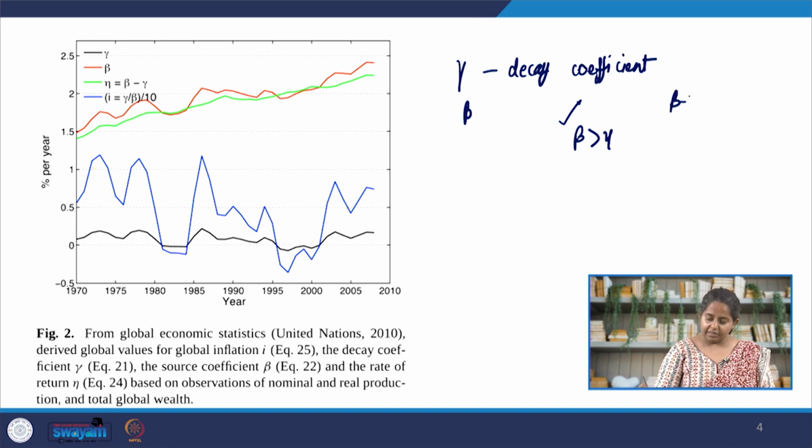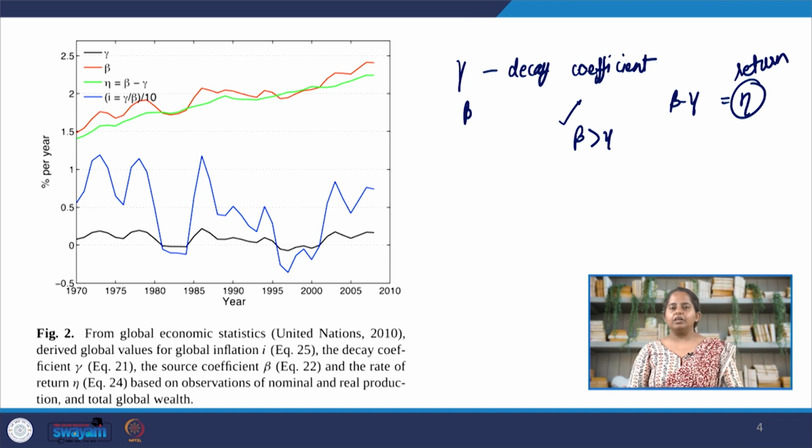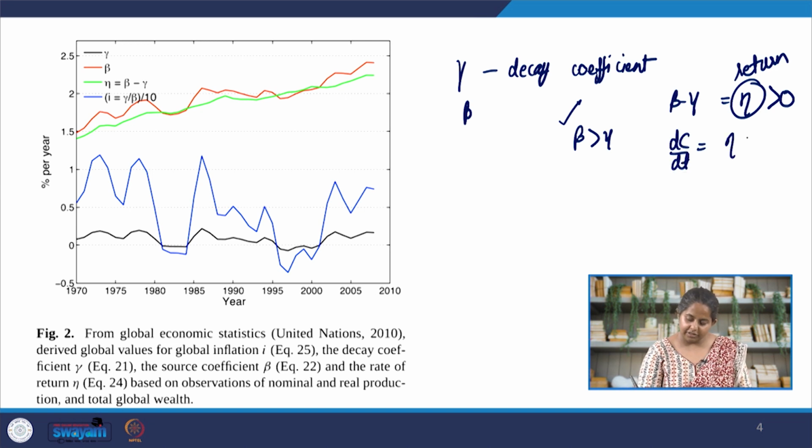So, beta minus the decay coefficient gives us the return that we discussed in the previous lecture. So, we want the return to be positive. If the return is positive, then the global wealth undergoes an exponential growth. So, basically what we have is dC by dt is equal to return times C. Capital C is the wealth. However, if the return is negative, then the global wealth C undergoes an exponential decay.